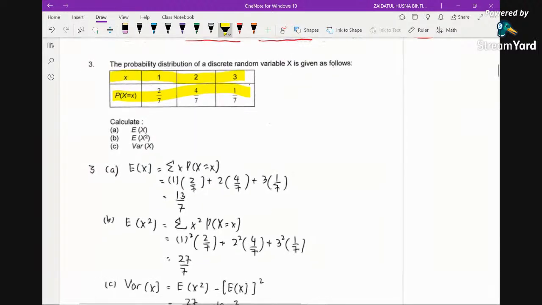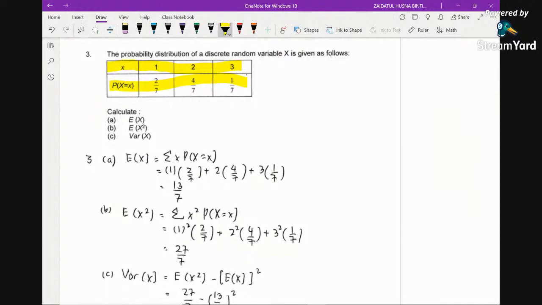Now the question says find the expectation, so calculate the expectation of x. Because it's declared as a discrete random variable, the formula of expectation would be the sum of x multiplied by its probability. So you just get each x multiplied by its probability. Please bear in mind you have to clearly show this step in the exam because this will give you K1 and this will give you J1.